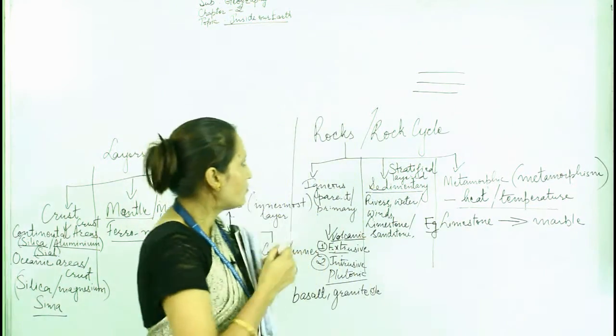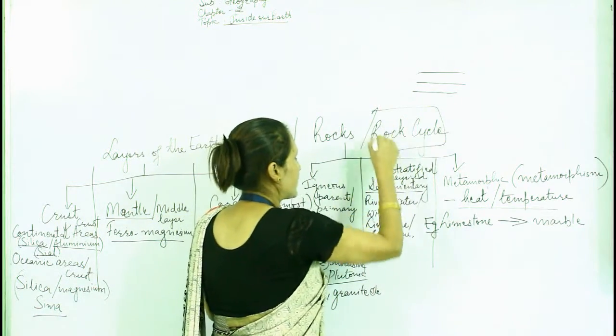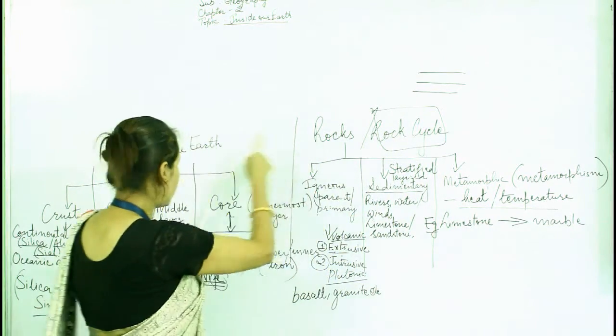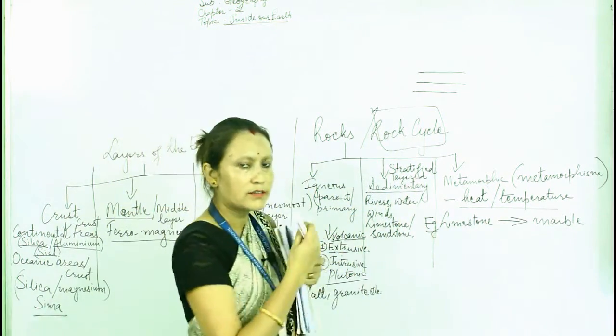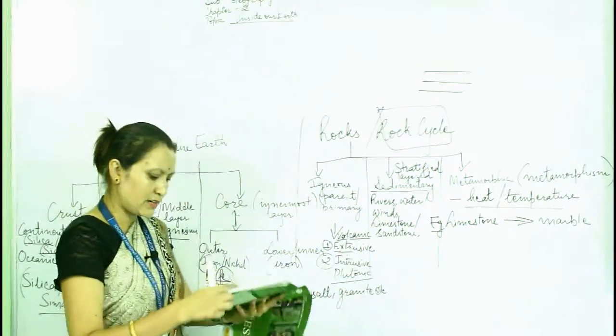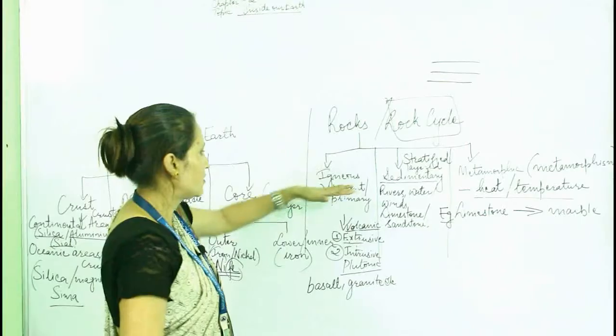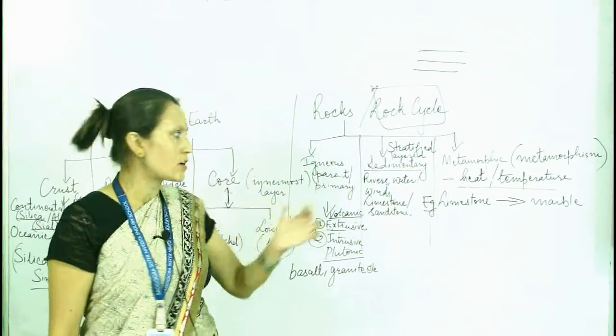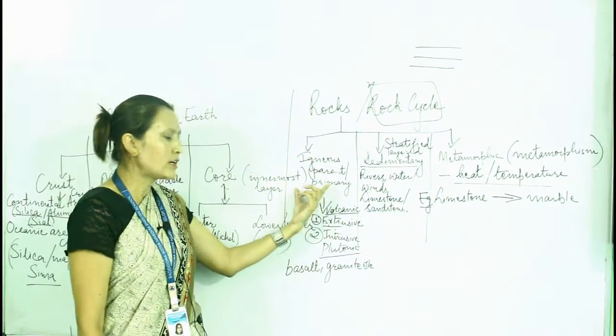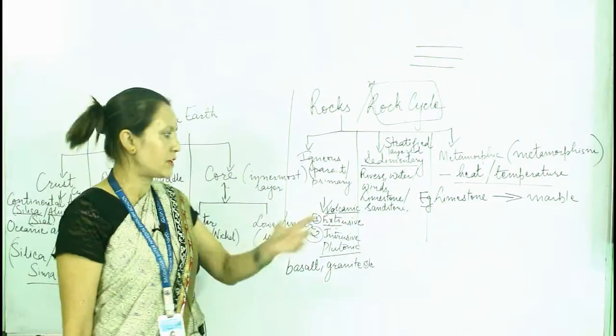Okay. Now the last topic is the rock cycle. The rock cycle is a revision of all this, right? I am explaining it now here. It is written in a very easy way. Igneous rock is the first rock, the parent rock, the original rock, right? Igneous rock is formed by the cooling and solidification of magma.